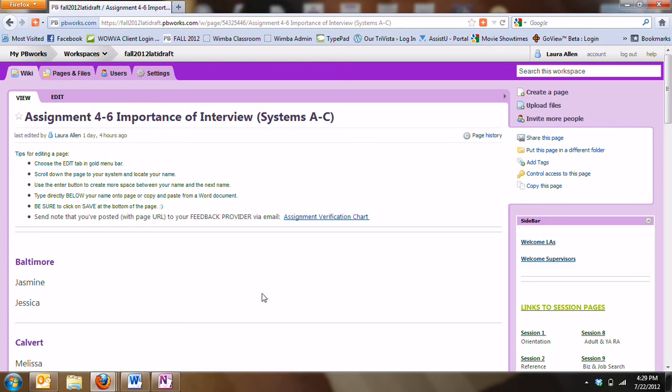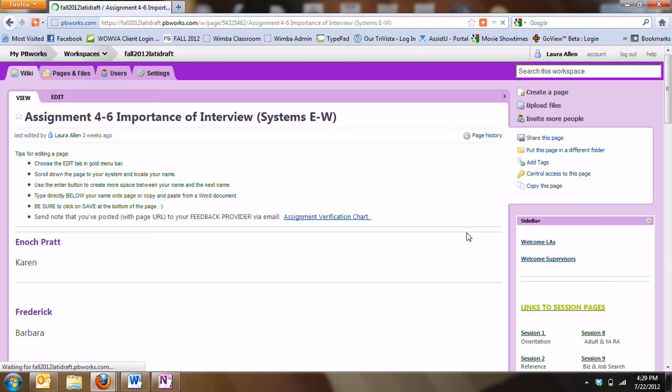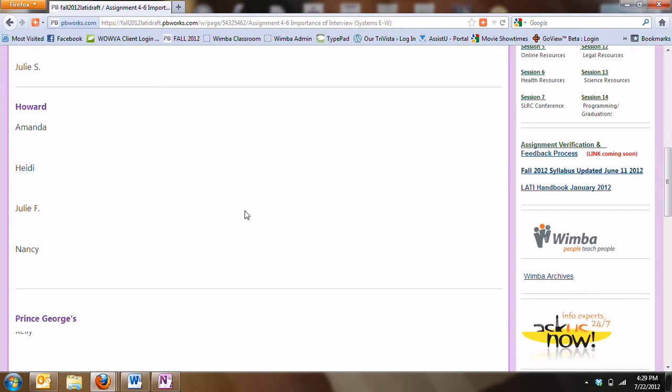I'm going to go back now by using the back arrow in the browser to go back to the page that we were on, which was session 4. There we go, and we were right here at 4-6. So the first link we looked at and we just copied the URL was for systems A through C. Now we're going to look at systems E through W because she's looking at two different LAs and two different systems. So we're clicking on assignment 4.6, systems E through W, and I believe our Worcester LA is Kim way down at the bottom. There we go.